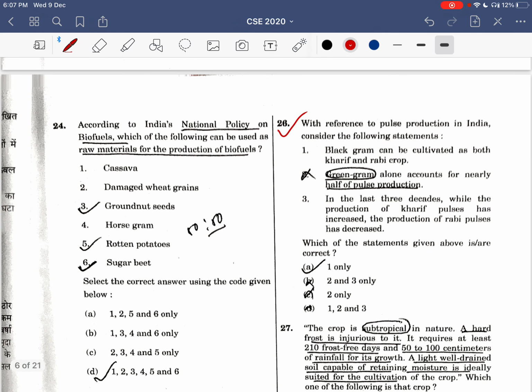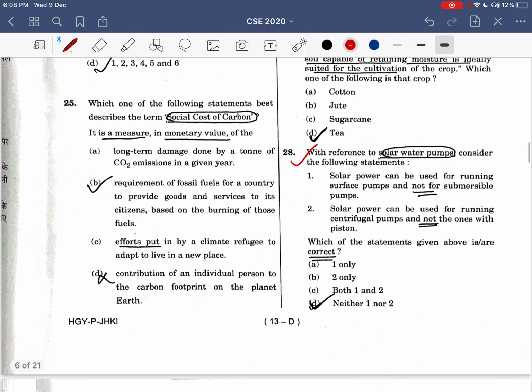Now jump on to another question. With reference to pulse production in India, I directly went to option 2: green gram alone accounts for nearly half of pulse production. This is a very extreme statement, and it is incorrect. It got eliminated. When I eliminated the second option, A was obviously correct. So this answer was also correct.